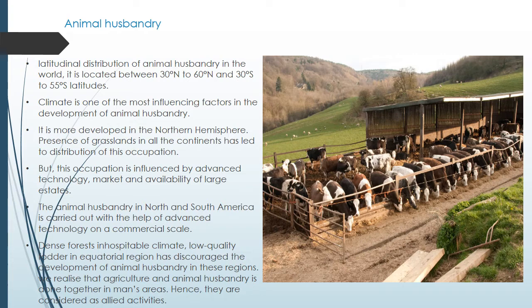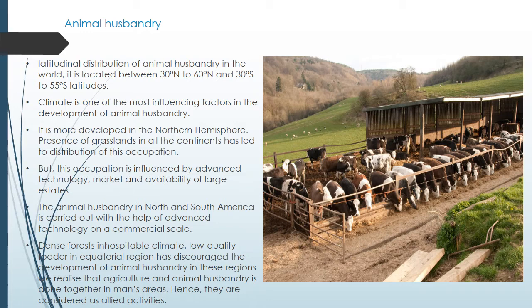Now, the next activity is animal husbandry. It is most commonly seen from 30° north to 60° north, and 30° south to 55° south latitudes, where the climate is good for the development of animal husbandry. It is more developed in the northern hemisphere as compared to the southern hemisphere. Why? Because grasslands are seen more in the northern hemisphere. Because of this, animal husbandry is the most basic occupation in those areas.